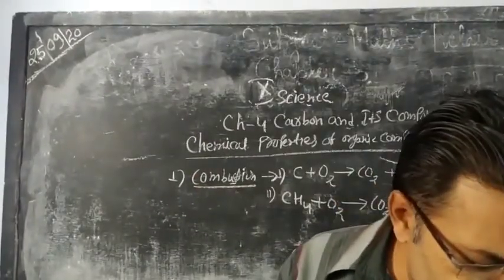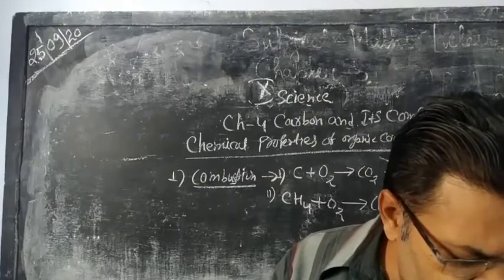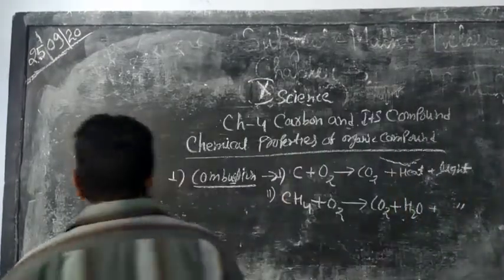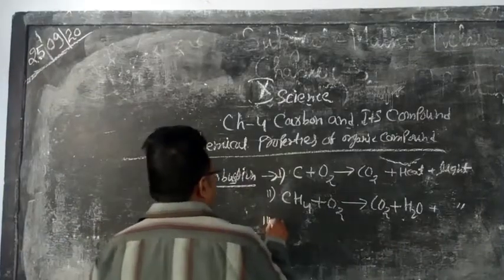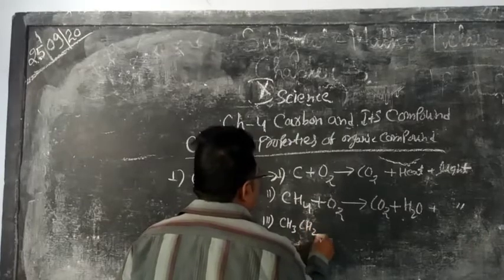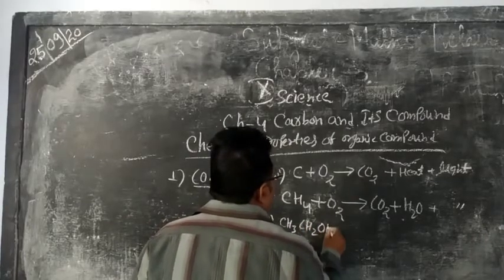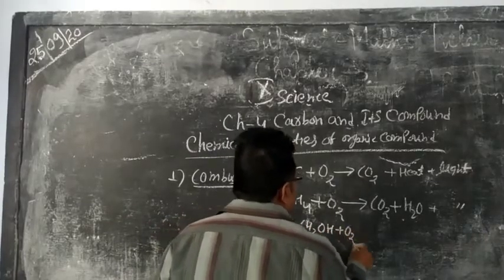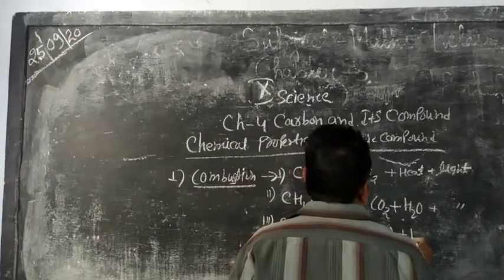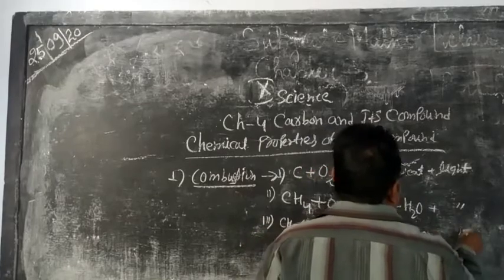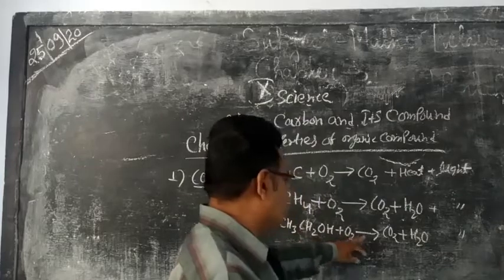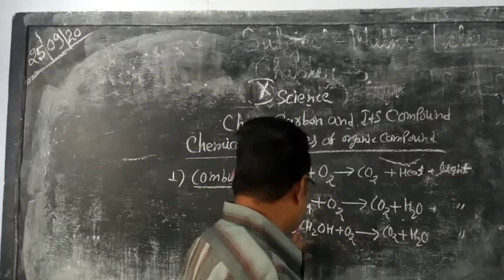Now next one is when ethanol reacts with oxygen, it also gives carbon dioxide and water, and heat and light are produced in this reaction. So this is another example of combustion reaction.